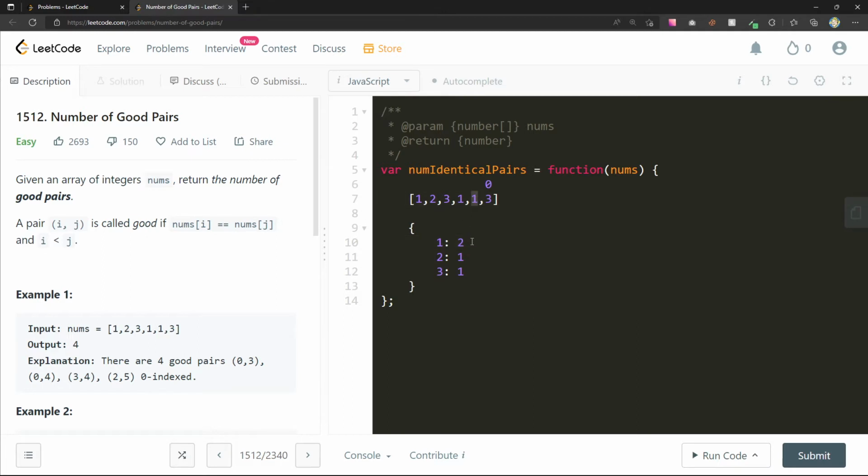One, and I've seen one before. Yep, I've seen three ones. Three, have I seen three before? Yep, I've seen one. So we can add this to our final, and that will give us the four. Oh, okay, yeah, we can also do it this way.